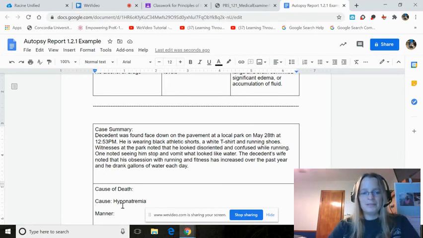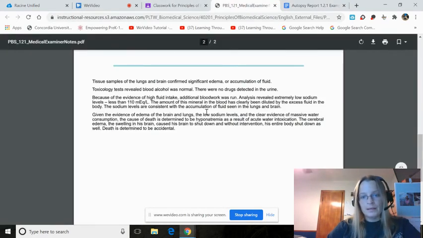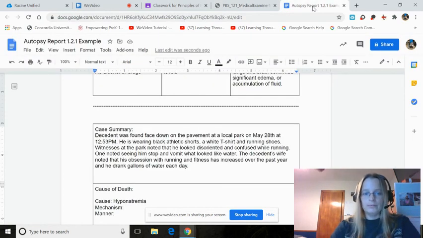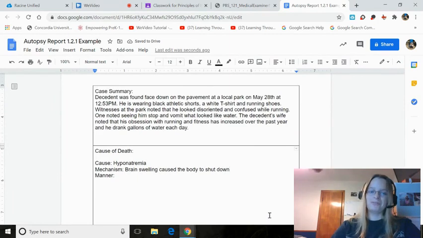So cause, hyponatremia, mechanism means what happened inside the body. So it looks like brain and lung swelling. Oh, here we go. The swelling of his brain caused it to shut down. So brain swelling caused the body to shut down. Well, caused the brain to shut down and then the body, because the brain controls the body.